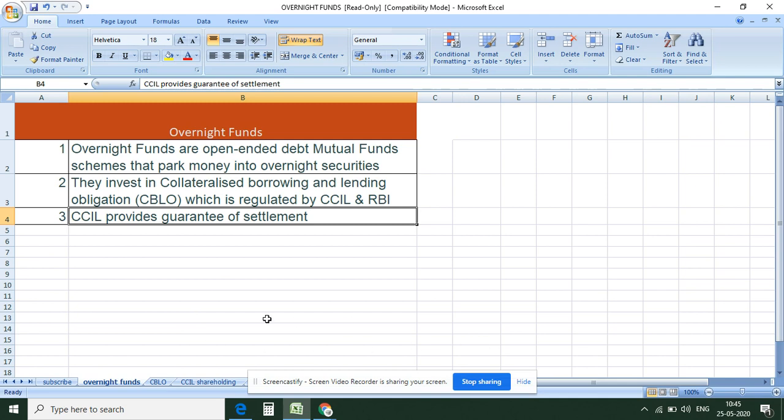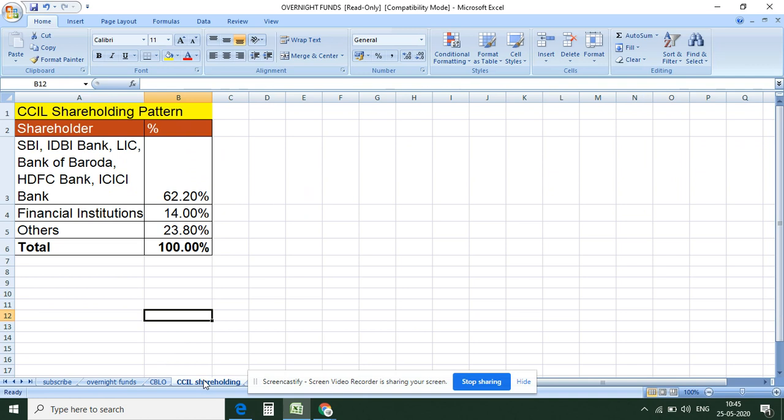So friends, who is CCIL? Let us understand, because it is very important to know. If CCIL defaults, then there will be a big risk. So who are the owners of CCIL? From the CCIL website I got this information: 62% of the shares are held by SBI, IDBI Bank, LIC, Bank of Baroda, HDFC, and ICICI Bank. These are big banks that people trust.